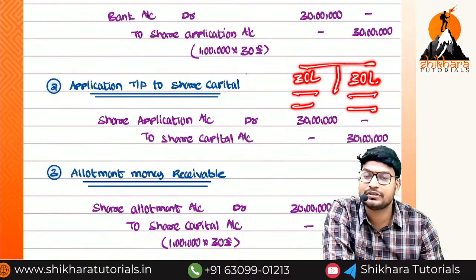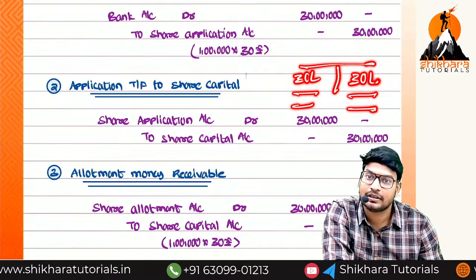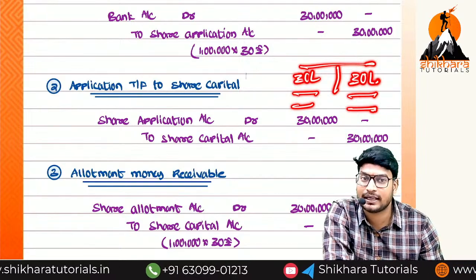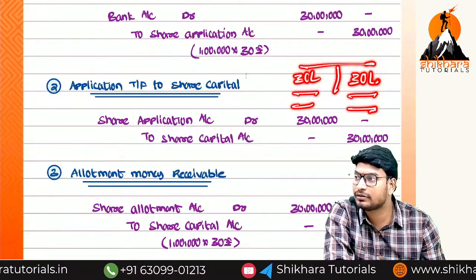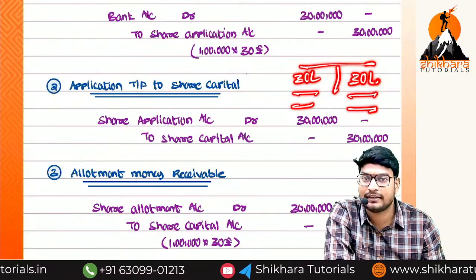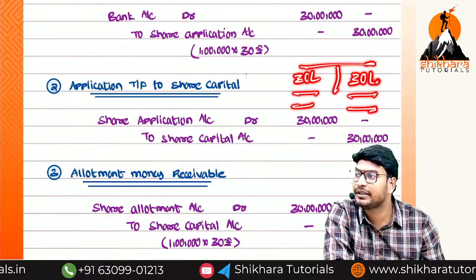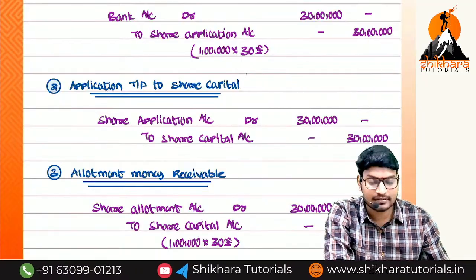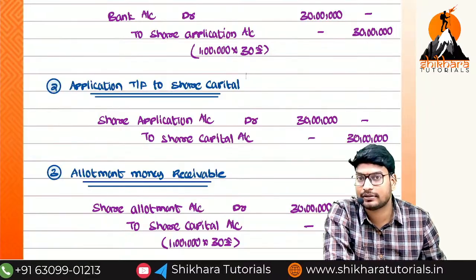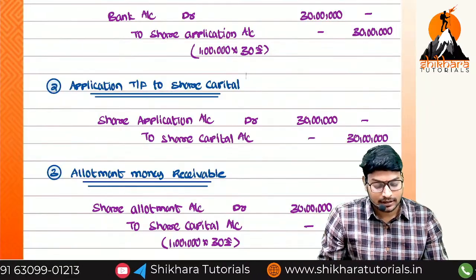Zero balance means we cannot carry forward to the balance sheet. If it is showing a debit balance, it is an asset and will be disclosed on the asset side of the balance sheet. If it is showing a credit balance, it is a liability and will be disclosed under the liability side of the balance sheet. If it is a nominal account, we can transfer it to the P&L account. But there is no balance here, so we cannot carry forward. I am leaving it off.